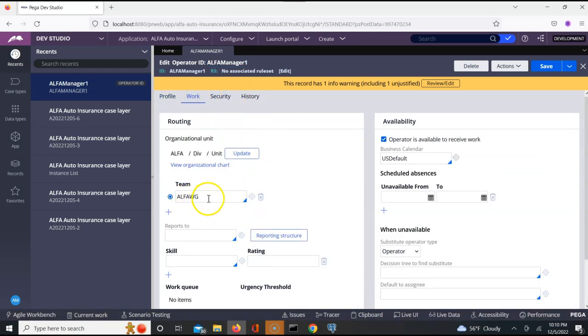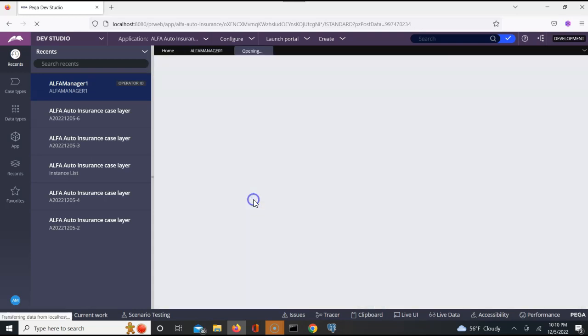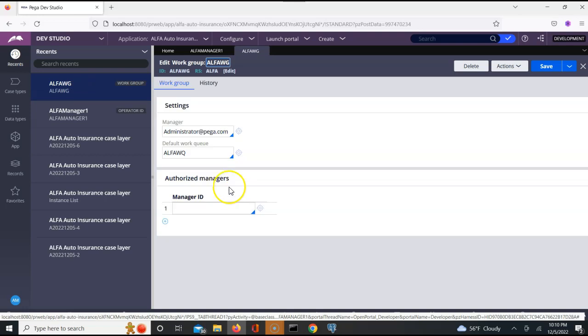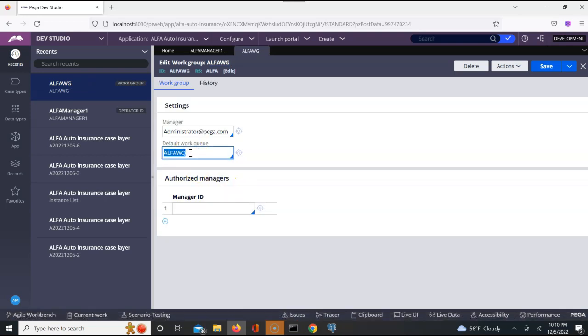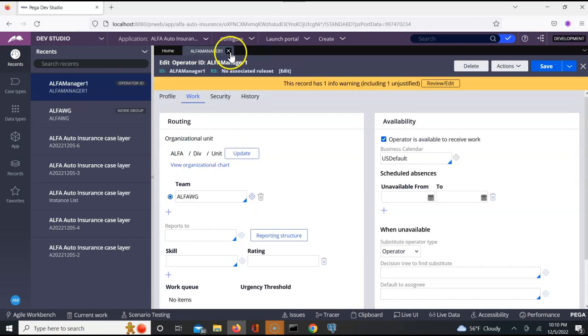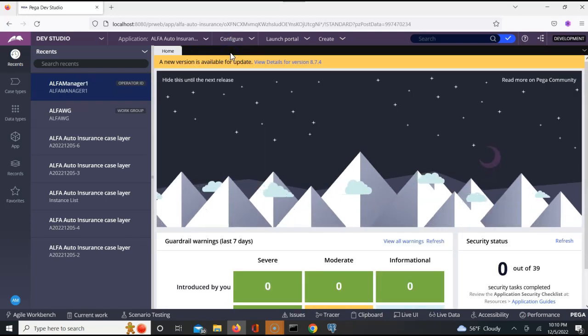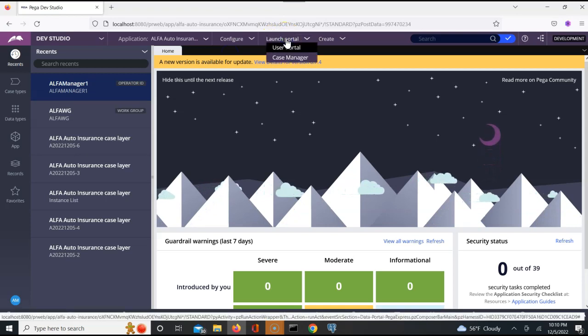He's mapped to that work group, and the work group is mapped to the work basket or work queue. Yes or no, guys? We did this mapping today. Yes. Okay, I'm hoping it is understood. Very important. Perfect. Now let me open the user portal and see if there is anything in his queue.